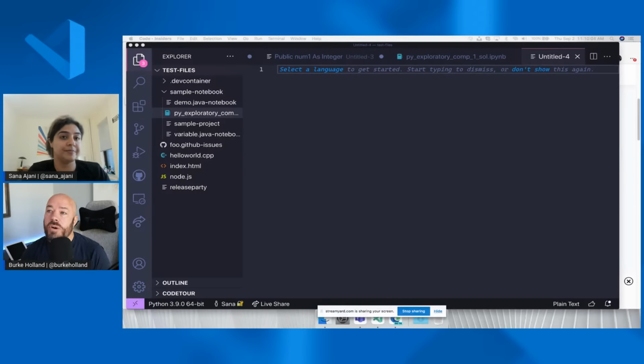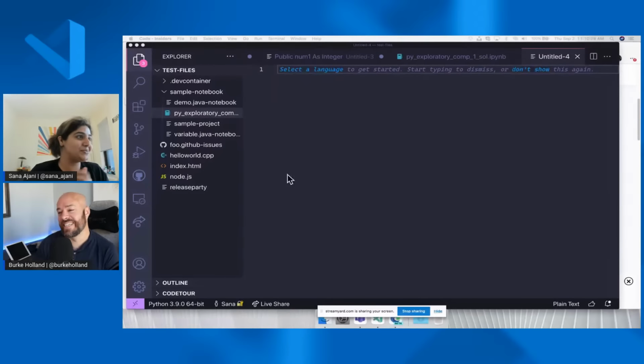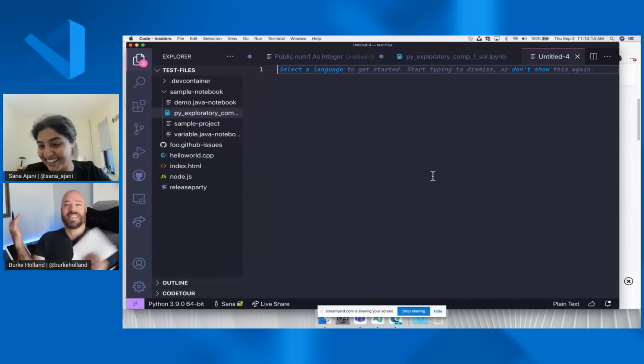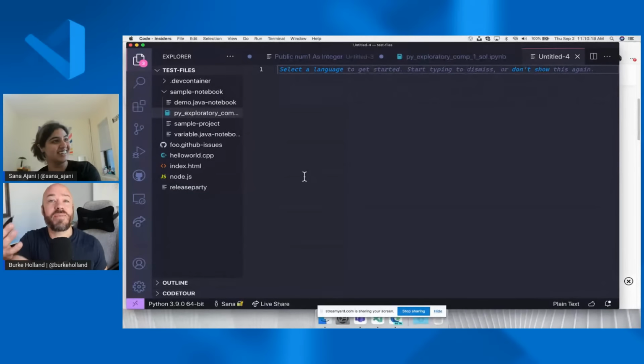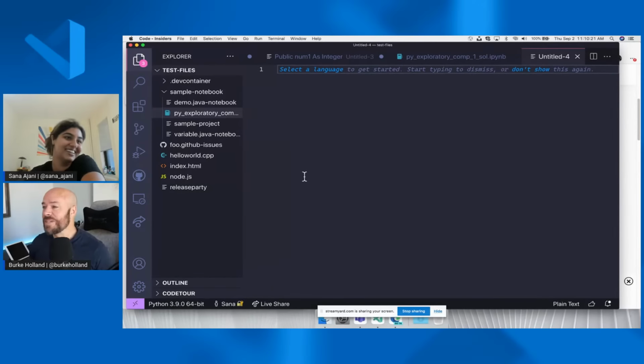All right, and Batu Boris says, "Say a random language, please." I think he just wants you to say a random language. Just go for it. Random language? Kotlin? I don't know. Try PHP. Should I try that? I don't know if that's what they wanted, but hopefully that was it. Hey, look, we're just trying to make you happy. All right. Thank you so much, Sana. Appreciate it. That was awesome.